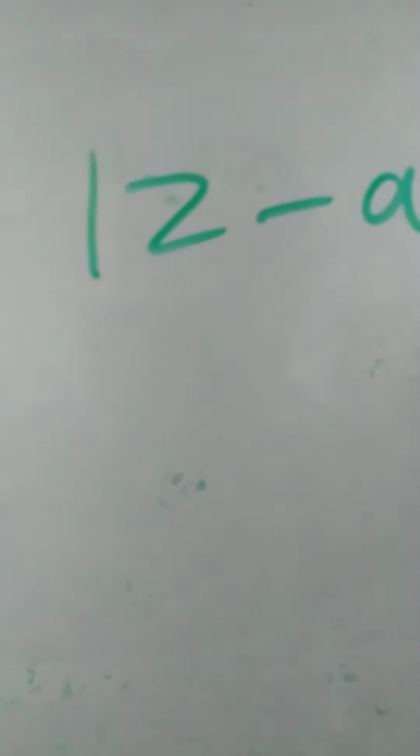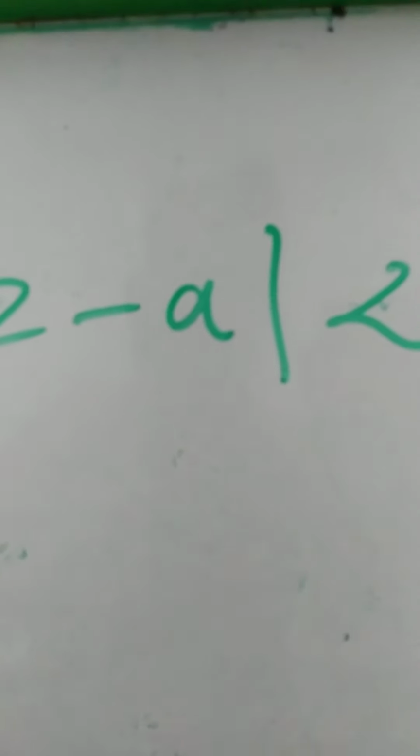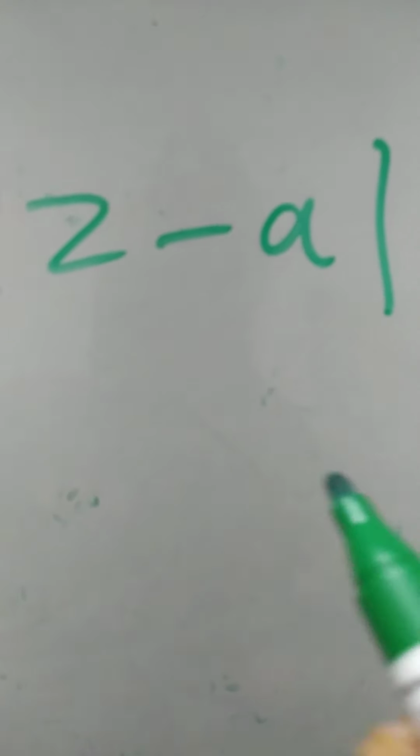So, we choose for proving the first part. What is your first part here? If modulus of z minus a is strictly less than r, then your power series converges absolutely. So, to prove the first part, what do we take?